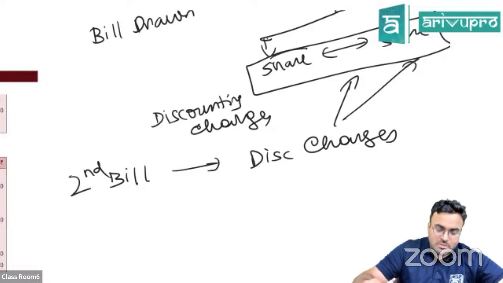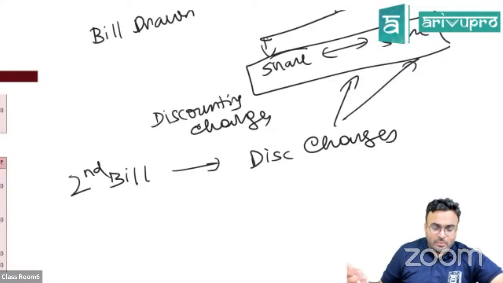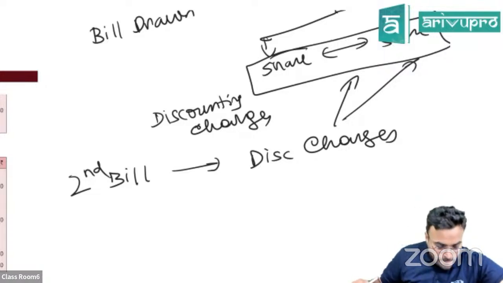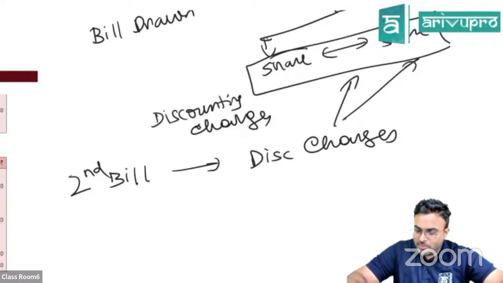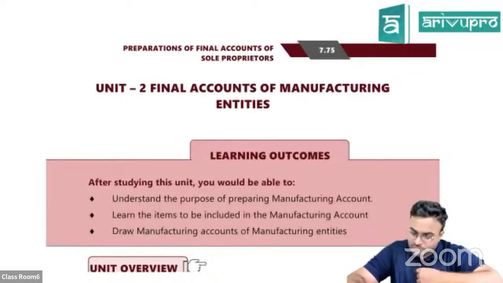Guys, incomplete records. You are asking me the entire chapter to be explained now. It's not possible. You have to ask me directly what the doubt is, which problem, what doubt, or which concept. Just the concept I can explain. Okay, illustration 8 of incomplete records. A lot of people are asking that. Let's go to that.